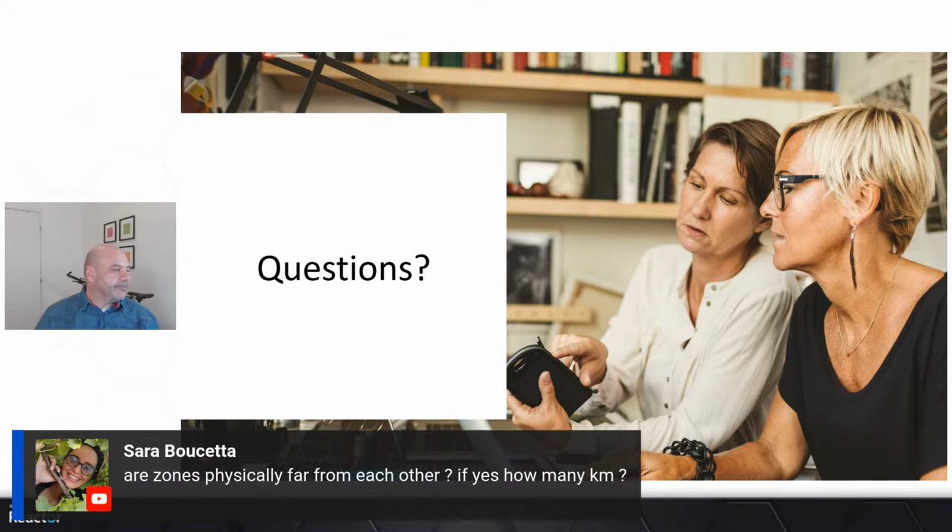Next question from Sarah. Are zones physically far from each other? If yes, how many kilometers? So no, Sarah, the regional pairs are a certain amount of miles away from one another. However, the zones can sometimes be on the same premises. Sometimes they're at separate premises, right?